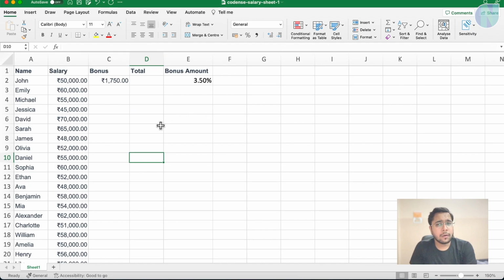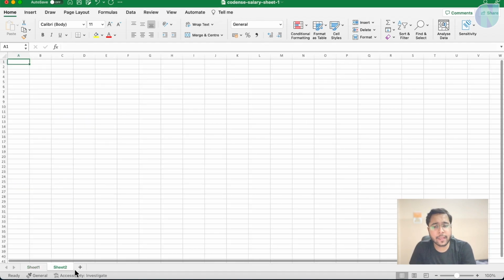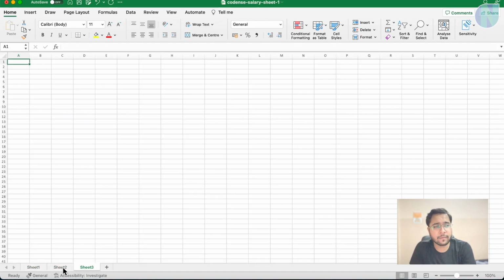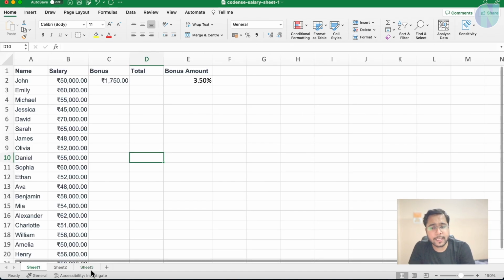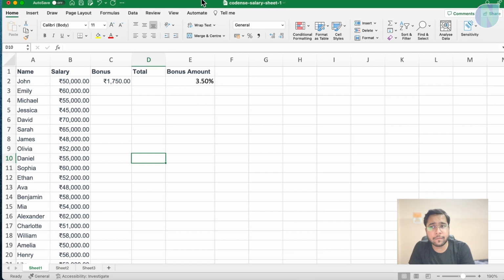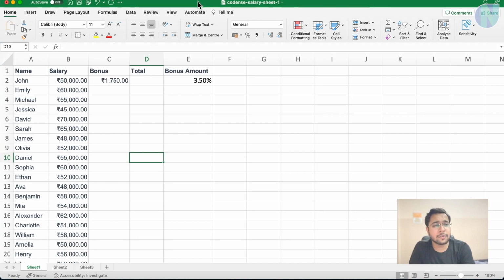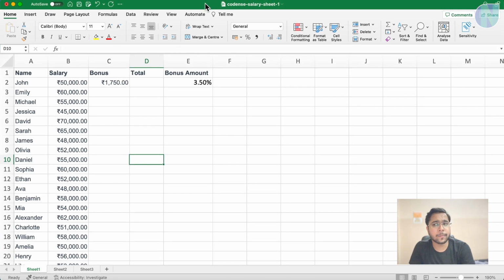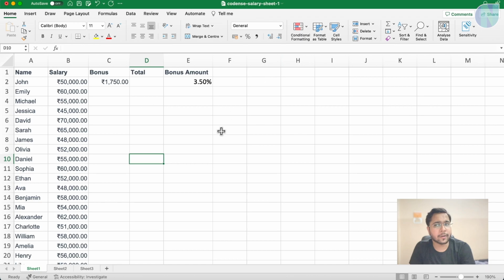Now, this Excel file is known as a workbook. What is a workbook? An Excel workbook is the primary document that contains all of the sheets or spreadsheets. You can see here we can add different sheets: Sheet 1, Sheet 2, Sheet 3. These three sheets are in one workbook. This one file which we have is known as a workbook.